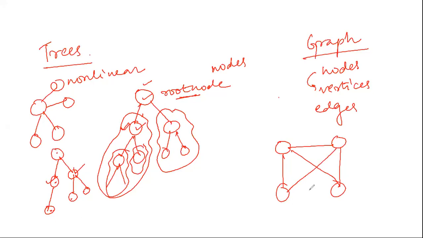Otherwise, graph and tree concepts are the same. Another point is that graphs do not have the concept of a root node. Every node can be connected with every other node in the graph, so there is no concept that branching has started from one particular node. So these are the two basic differences between graphs and trees. Otherwise, we refer to a graph as a generalization of trees. Now, I come to the various operations that we can perform on a data structure.